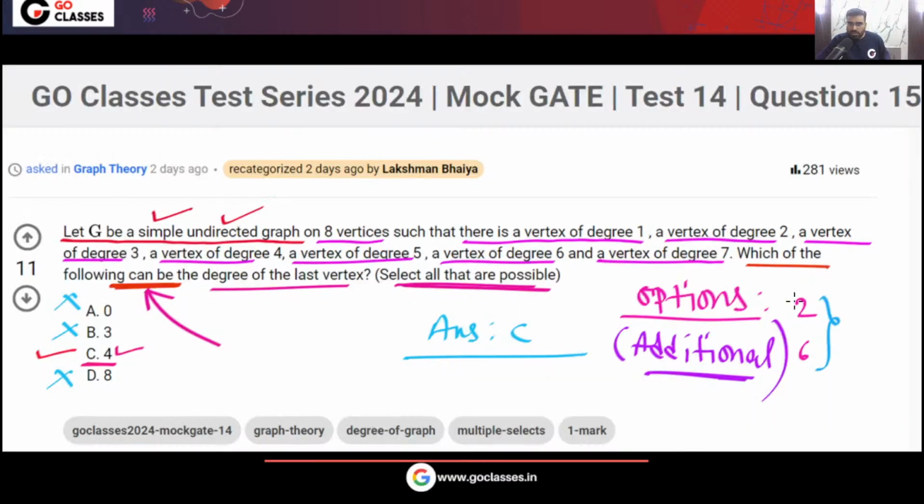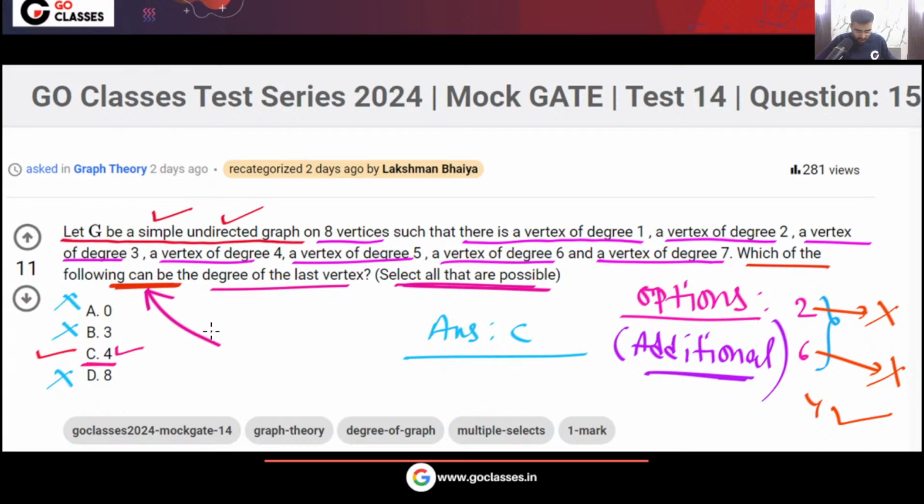Okay, so let me do this here. Not possible, not possible. 4 is possible. Okay, understood? Let me know. See, I did not check. You can check 6, 2. Okay, so you can see one thing.